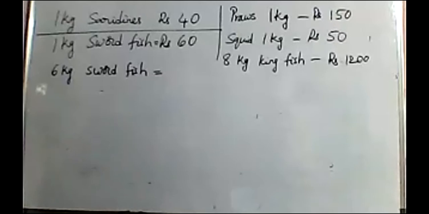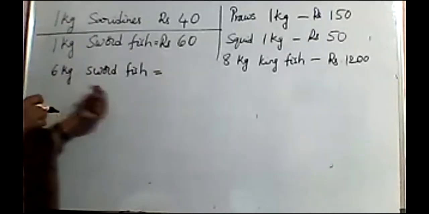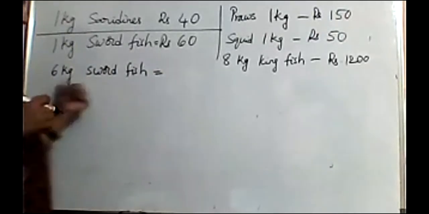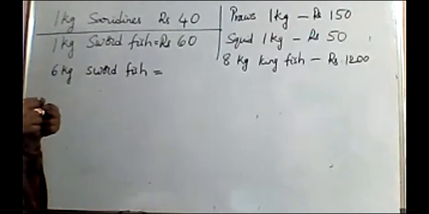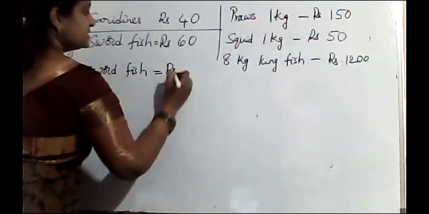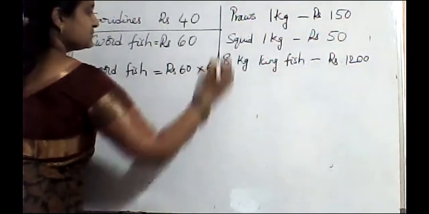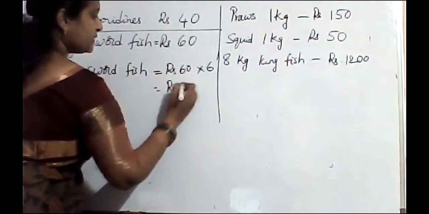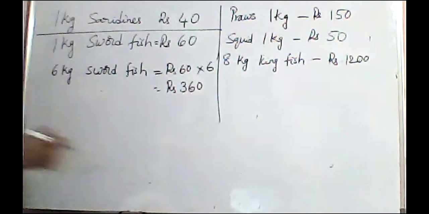1 kg swordfish is 60 rupees. Now 6 kg? 60 into 6, which is nothing but how much, ma'am? 360 rupees.